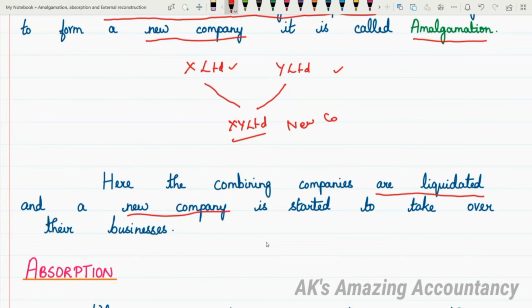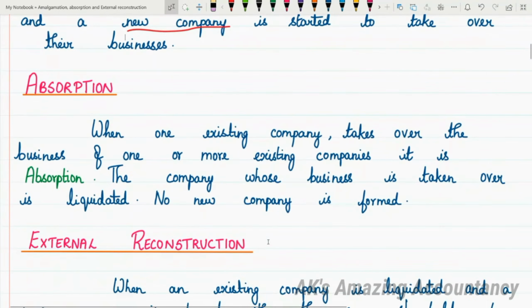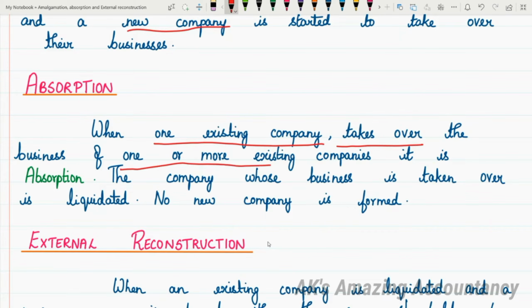Now, let us proceed with the meaning of absorption. What is absorption? When one existing company takes over the business of one or more existing companies, that is called absorption.